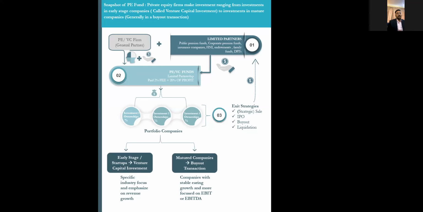From the stage of operation point of view, VC will invest at the lower spectrum, as compared to PE, which targets growth capital, where the company has some maturity in terms of margin profile and size, and some market traction. That kind of company a PE will invest in, and from the lower spectrum a VC investment will be there.